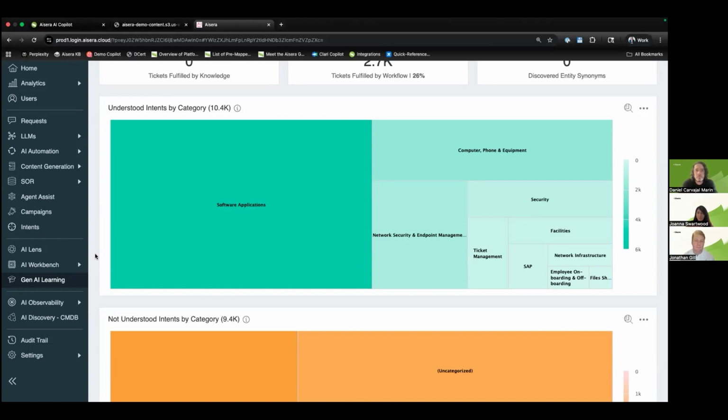Come in, say help, and then our CDE, or conversation dialogue engine, is going to ask follow-up questions until it has a clear understanding of what you need. That's another reason why we see such high auto resolution in comparison to other tools, because we don't make assumptions. If you say something, maybe write a paragraph of just gibberish, that's okay. Go ahead, try it out, right? The system's going to ask follow-up questions until it's clear, and then it helps.